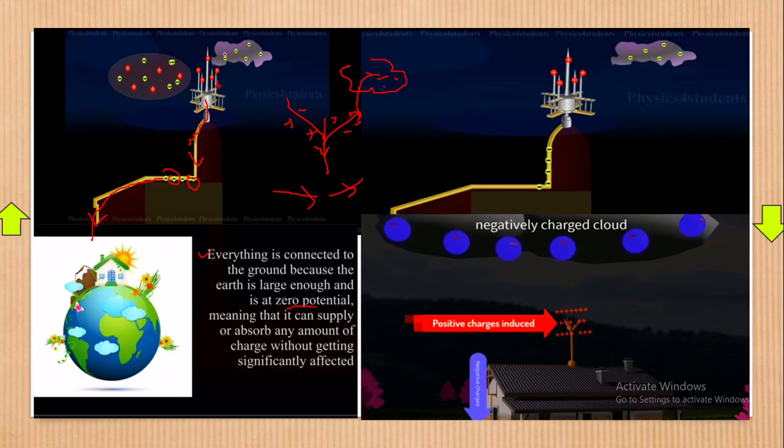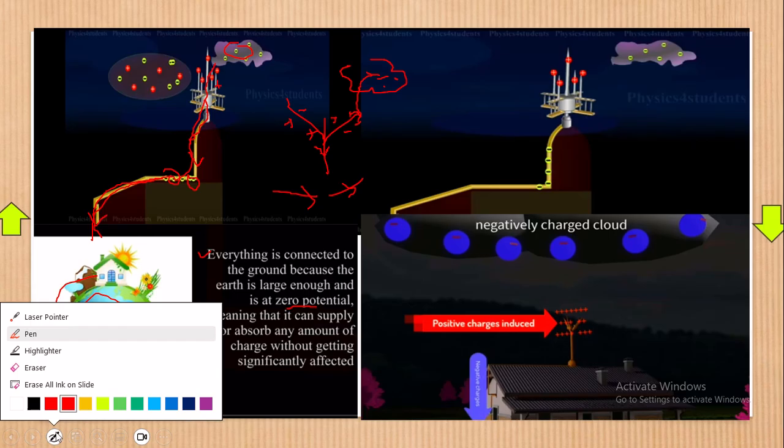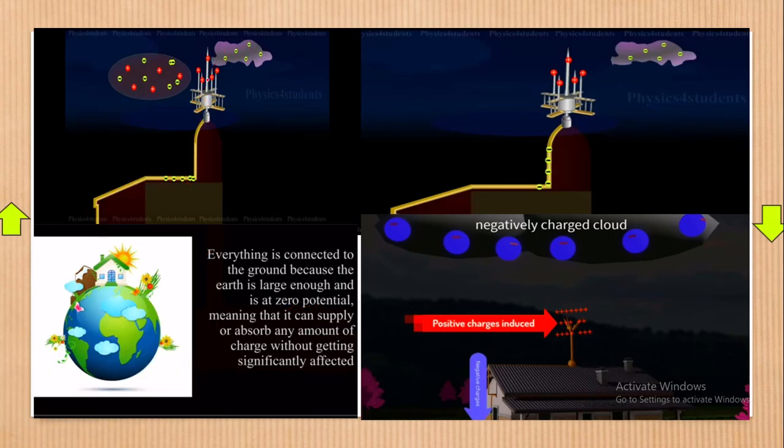So now we have ended on a story whereby the negative cloud has come, and the negatives have been sent away through the copper plate downwards. Where do they go? They go into the earth. After that, what happens? It means that at the spikes we only have positive charges remaining.